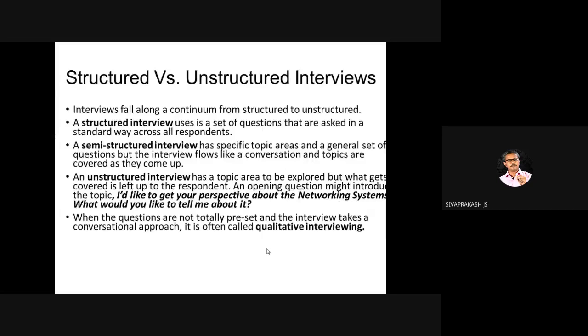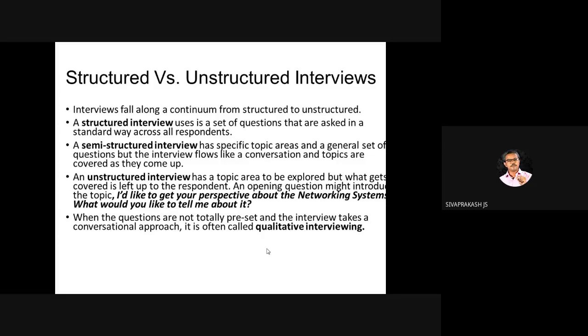A semi-structured interview will go like a conversation. The topics are defined. For example, today we are going to talk about research methods, so the topic is defined.